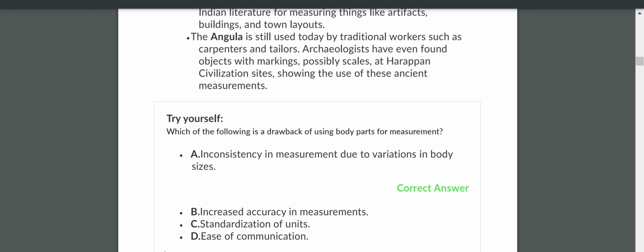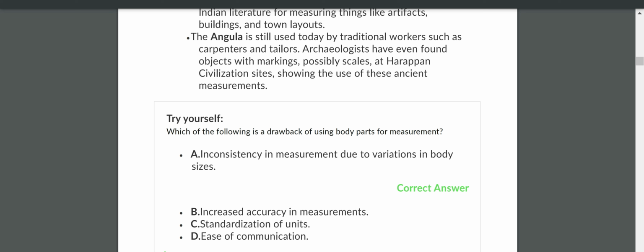So we have one MCQ question. You have to tell the answer. Which of the following is a drawback of using body parts for measurement? Option A, inconsistent measurement due to variation in body sizes. Option B, increased accuracy in measurements. Option C, standardization of units. Option D, ease of communication. Can you tell the answer?